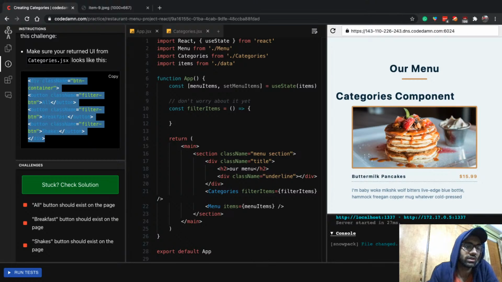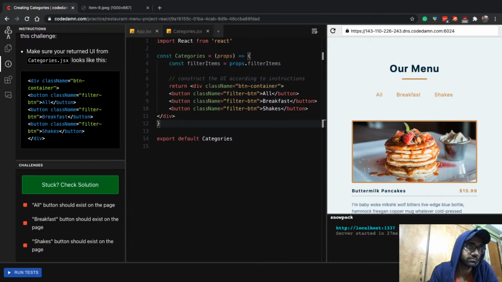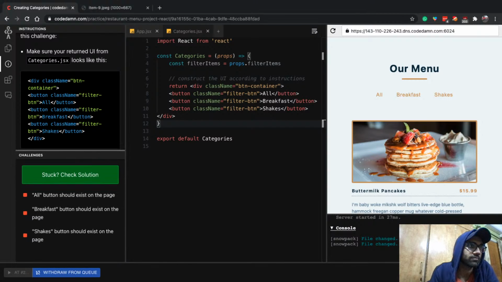What we have to do, I guess there's nothing much in this one, is just copy and paste this right here. Once you do that, you can see that we get these nice buttons, but they are not interactive, right? That will be for the next lab, but that's pretty much it for this one.